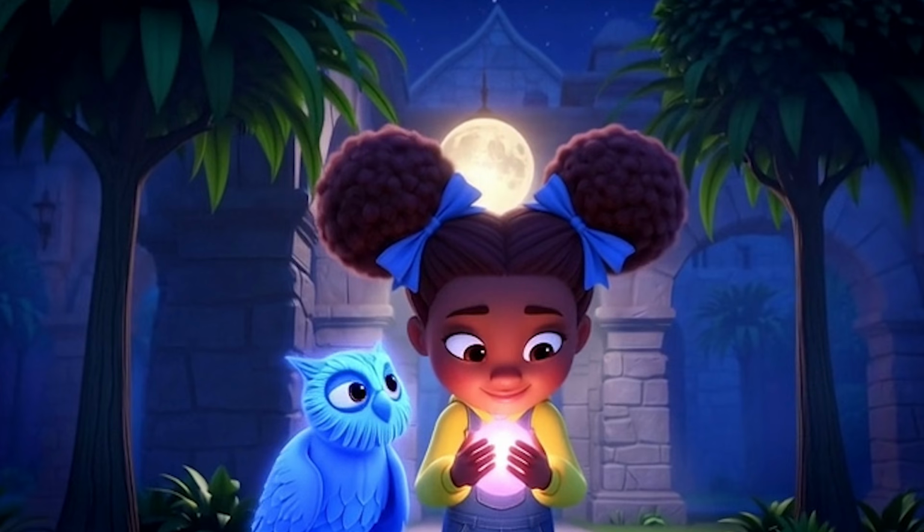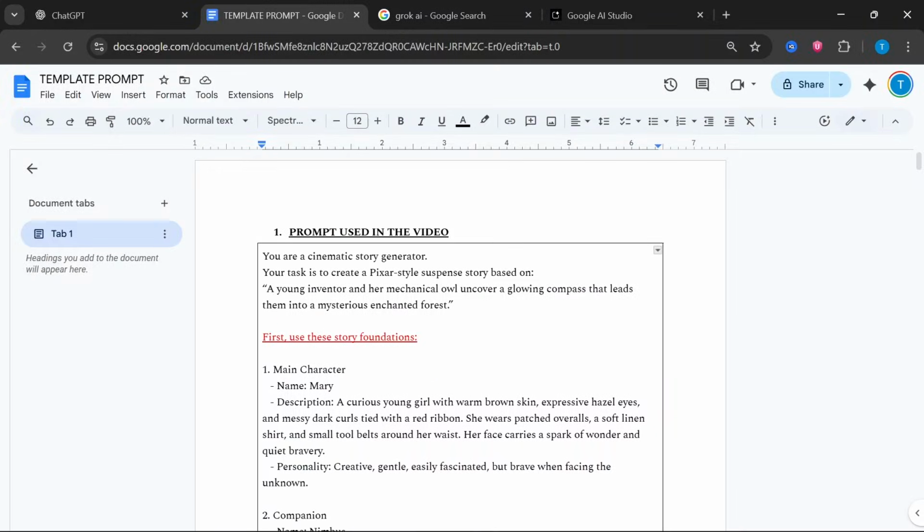So the first thing we are going to do is come up with our prompt, which I've already done, but let me show you around because this one is different. It's well detailed. I spent a lot of time crafting it so that we get the perfect output from ChatGPT or any AI we might be using.